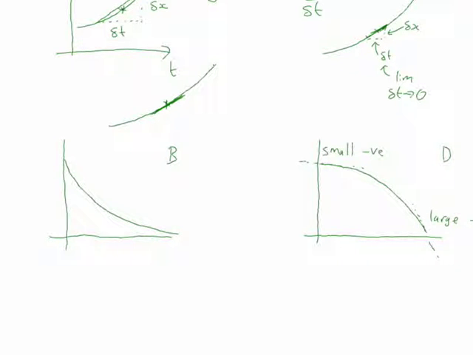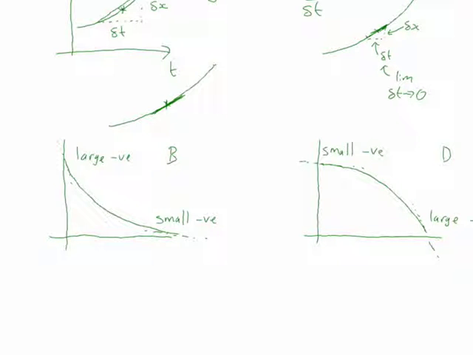If we go to B, we look at the gradient at the start. You've got a steep slope, and it's negative, so you start with a large negative gradient, and you end up with a very shallow slope, but still negative, so you have a small negative gradient. Since the gradient is the velocity, in B we are going from a large negative number to a small negative number for the velocity. And in D, we are going from a small negative number to a large negative number.